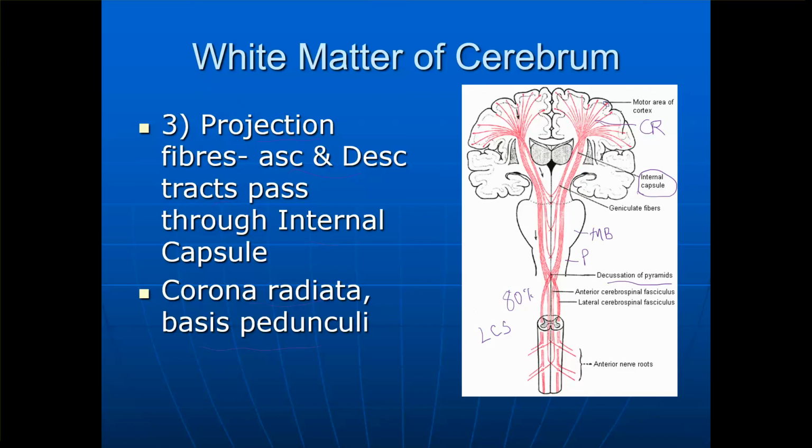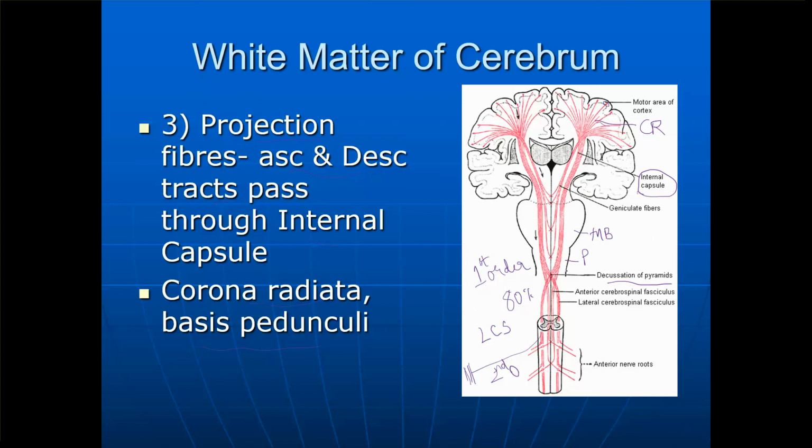This neuron, which starts from the motor area of the cortex and goes all the way through the internal capsule, and then has crossed, synapses at this level of the spinal cord. This is called the first order neuron. And the second order starts from the level of the spinal cord, from the ventral horn cells, and then it goes to the respective muscle, so that will be the second order neuron. That's why the motor tract, the pyramidal tract, is also called two order neurons.